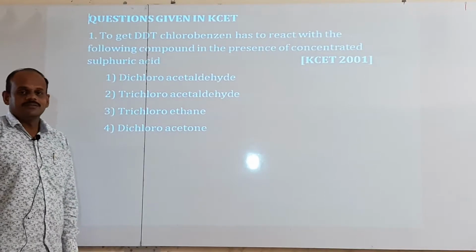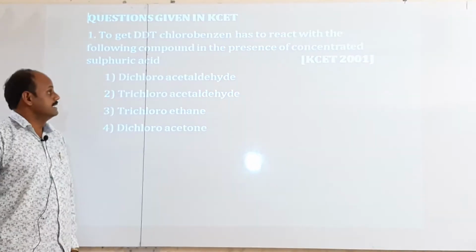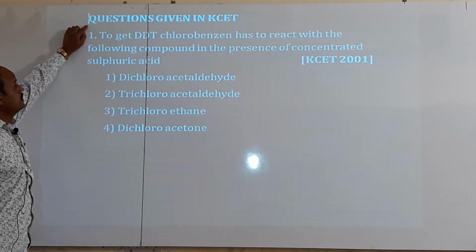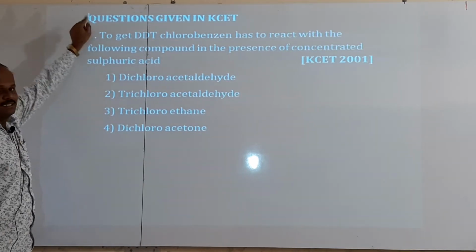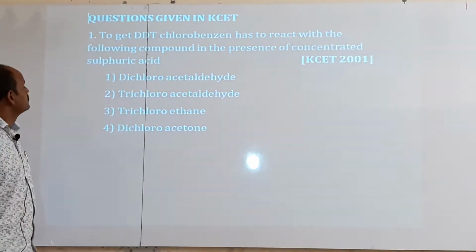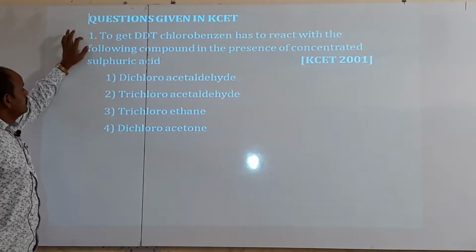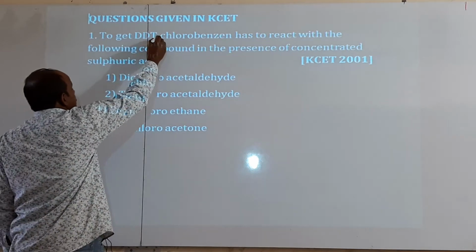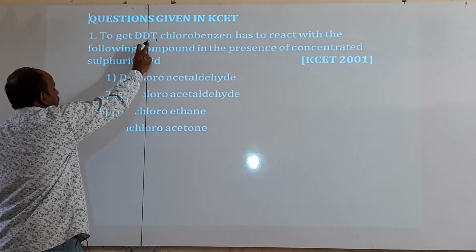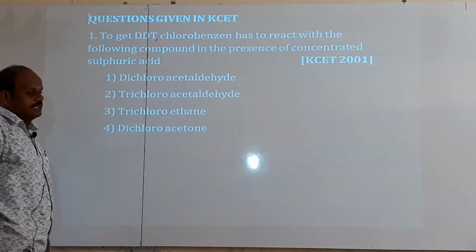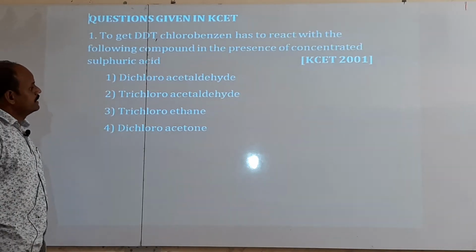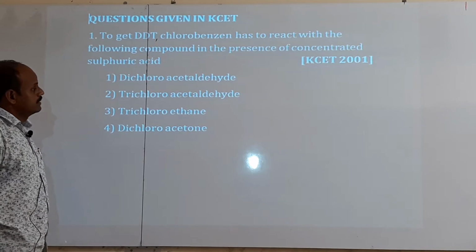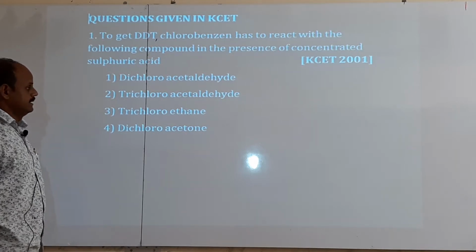In last class, we have completed NCERT example problems. Today, we will start questions given in KCET. Okay. Then what is the first question? To get DDT. Here what is meant by DDT? Dichloro, diphenyl, trichloroethane. Chlorobenzene has to react with the following compound in the presence of concentrated sulfuric acid.